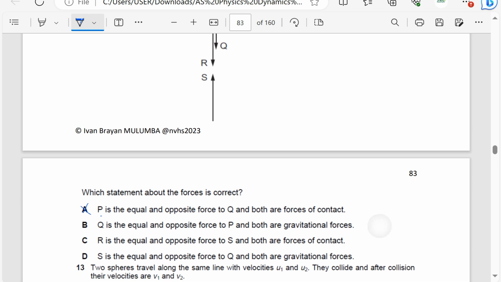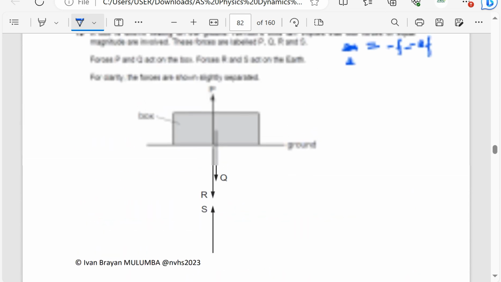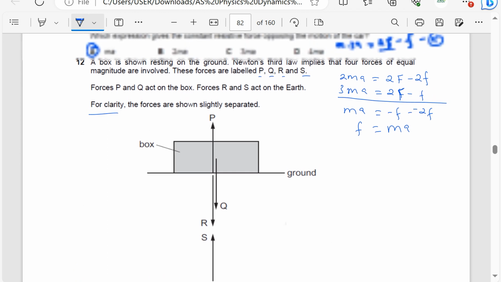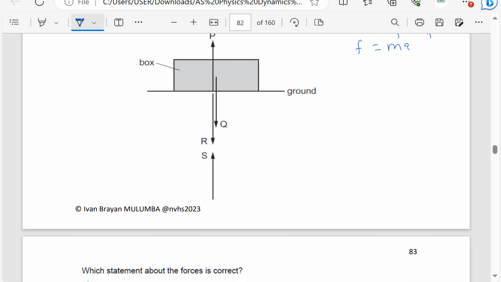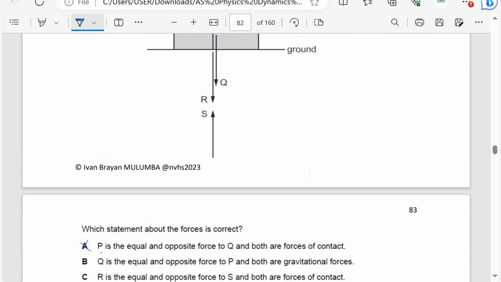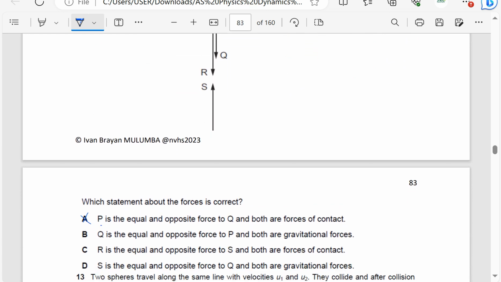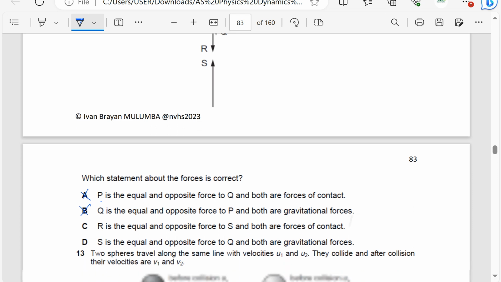Q is the equal and opposite force to P, and both are gravitational forces. They said P and Q act on the box. So P acts on the box, and Q acts on the box. Since they are both acting on the box, Q is not the equal and opposite force to P.